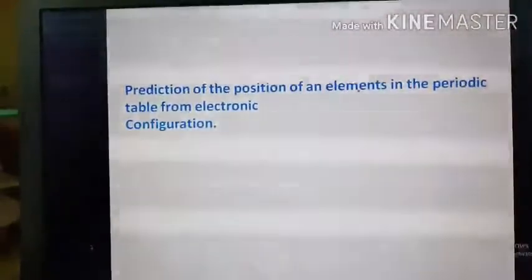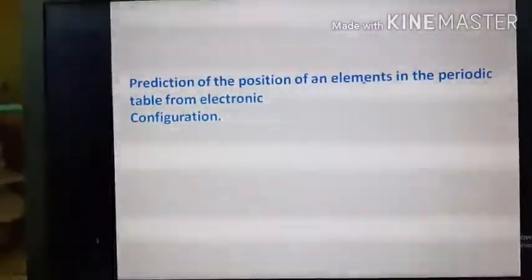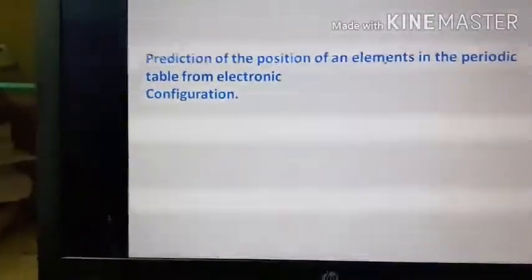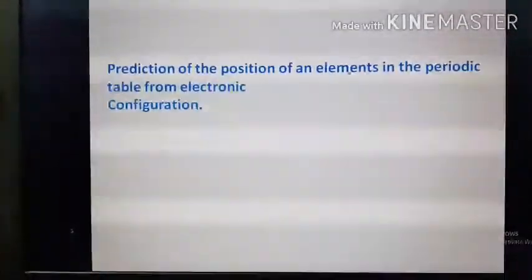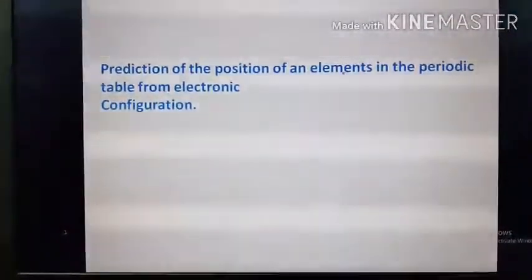The prediction of the position of an element in the periodic table from electronic configuration will be discussed in a separate video. I hope that this will help you to understand the modern periodic table or the long form of the periodic table. That's all. Thank you.